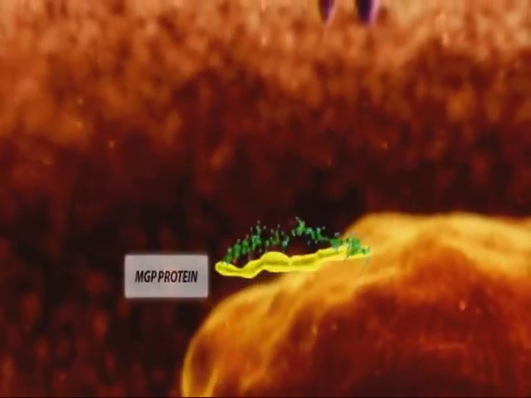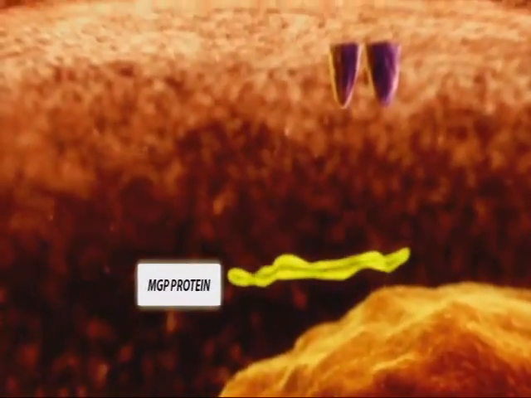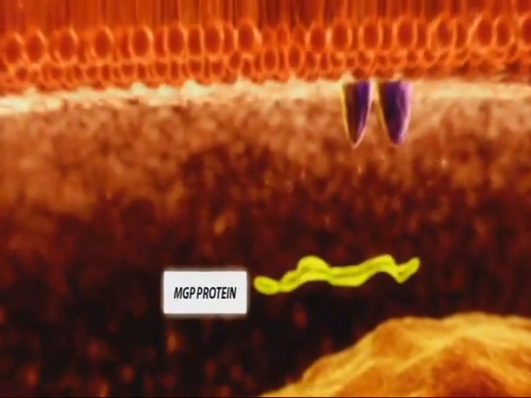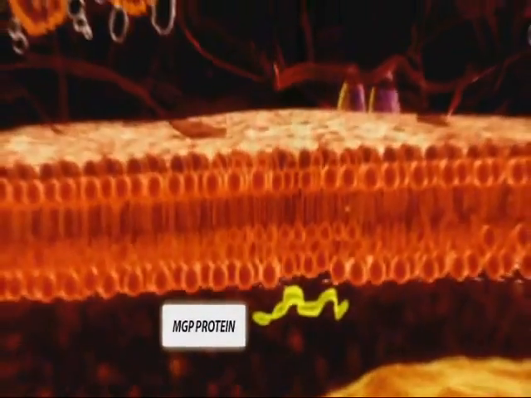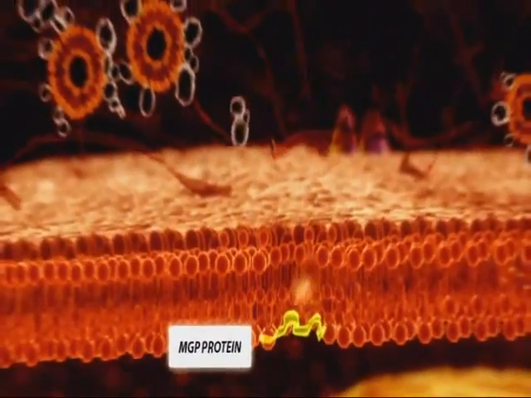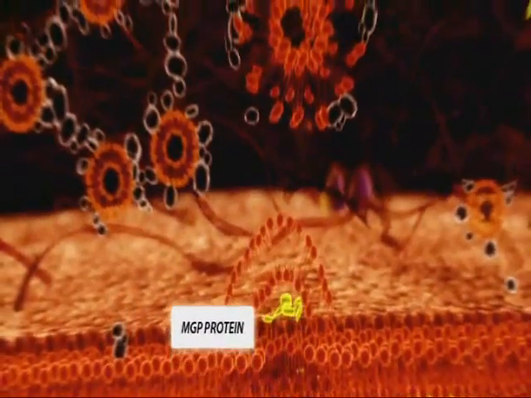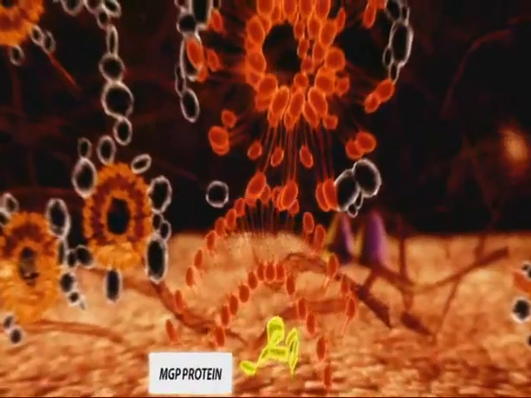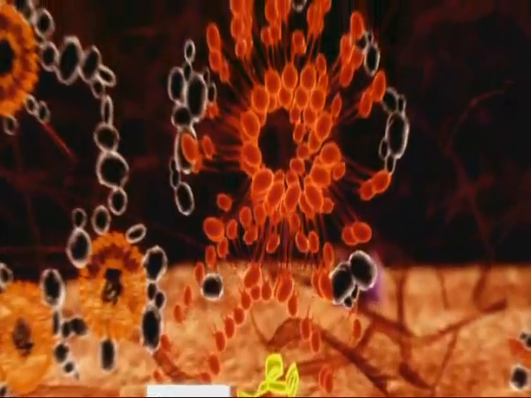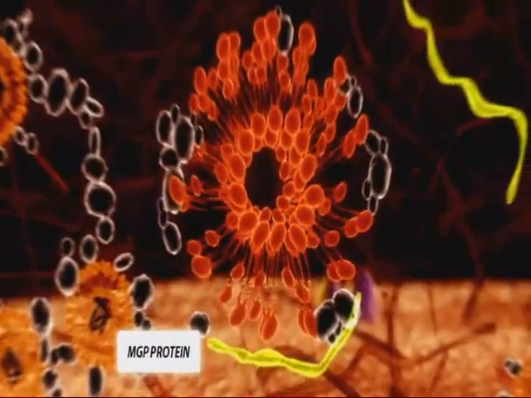When calcifications are present, MGP is present in the inactive mode, unable to prevent the crystal growth. Supplementation with natural MenQ7 will reach the vessel wall and the vascular smooth muscle cells. In these cells, the newly formed MGP is activated. The MGP activated by MenQ7 will be secreted by the vascular smooth muscle cells and released into the extracellular matrix.